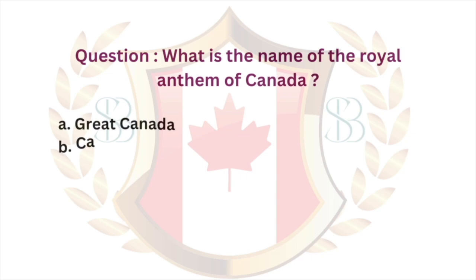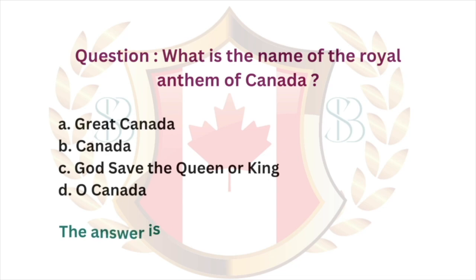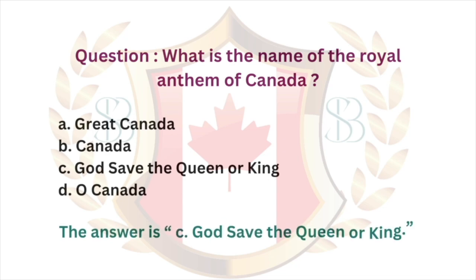Question: what is the name of the royal anthem of Canada? A. Great Canada. B. Canada. C. God Save the Queen or King. D. O Canada. The answer is C. God Save the Queen or King.